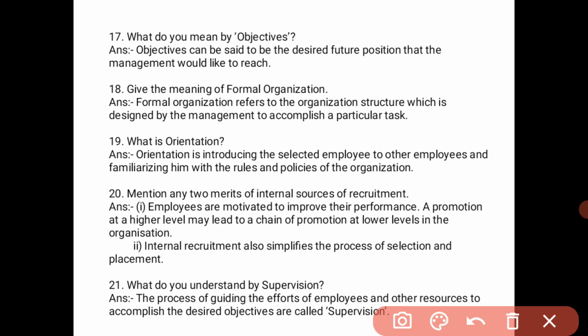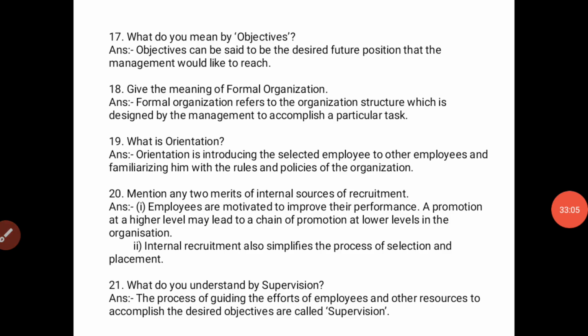Next, mention any two merits of internal source of recruitment. Here, in sources of recruitment, there are two: internal sources and external sources. In internal sources, they have to write any two merits, or we can say advantages. So which are those? Let us see.